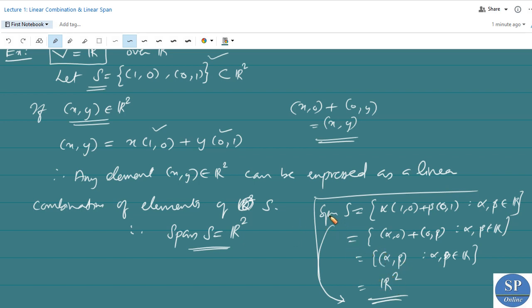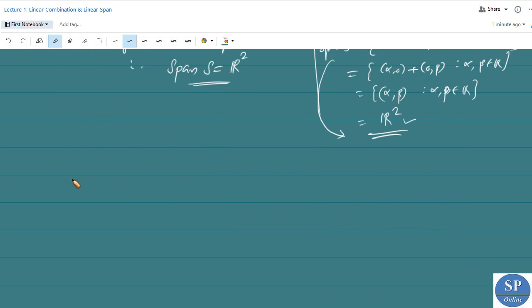So span of S is equal to R2 means that any element of R2 can be expressed as a linear combination of elements of S, that is (1, 0) and (0, 1). For example, to express (5, -3) as a linear combination of elements of S, we can write it as 5 into (1, 0) plus (-3) into (0, 1).